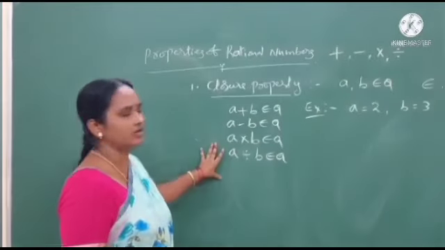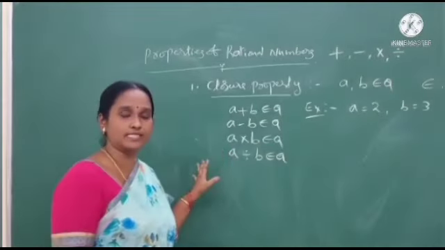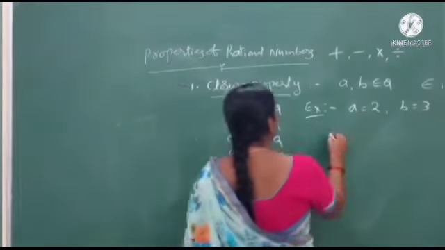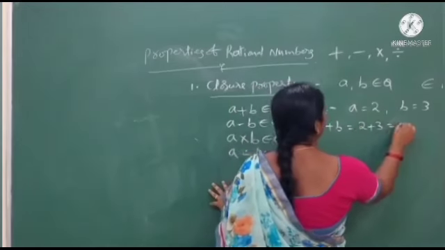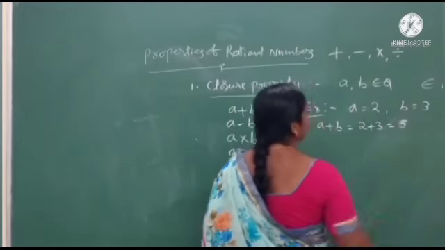Let us check whether these numbers satisfy the four statements. Okay, students, first we take a plus b. A plus b means 2 plus 3. 2 plus 3 means 5. We get the answer 5.